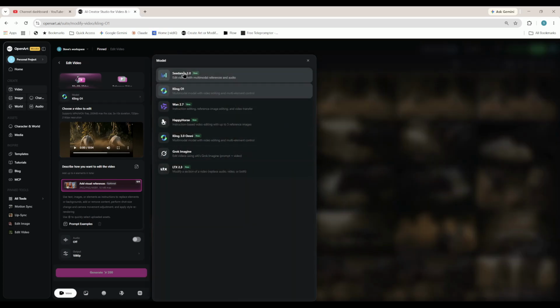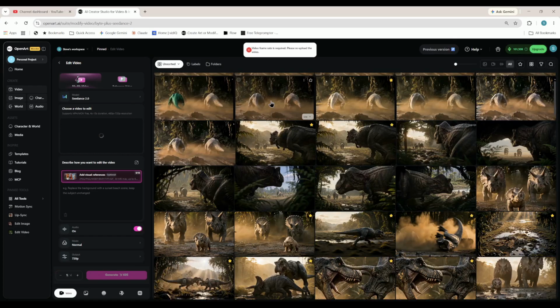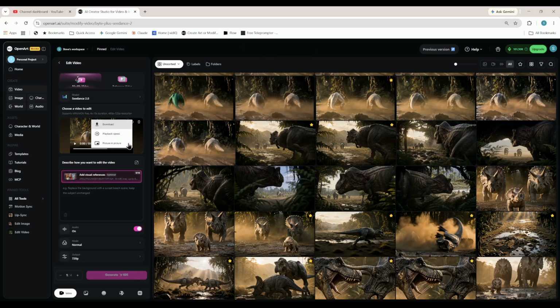Let me explain. So as you can see, there's a lot of different model choices, but it didn't default to Seedance 2. So I'm going to move it back to Seedance 2 because that's what we generated the main video in. And we get an error message saying it needs the frame rate. So it's losing track of the frame rate. And the only way to get around that is to actually download the little video segment and then upload the video segment again and then have Seedance modify it. Now notice we do have reference slots, so I'm going to use it.